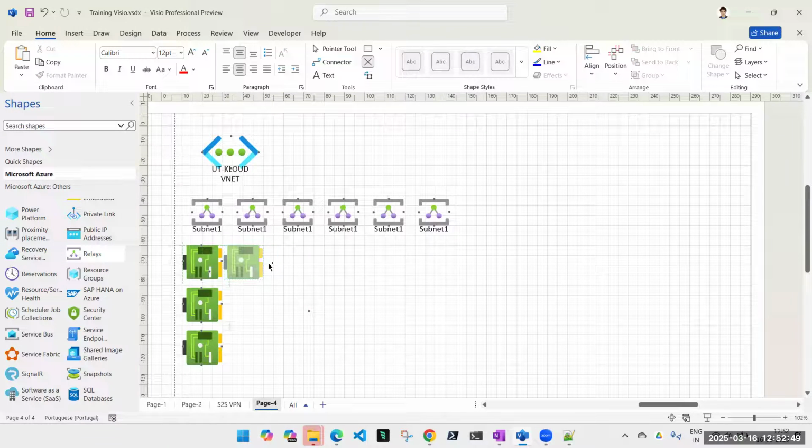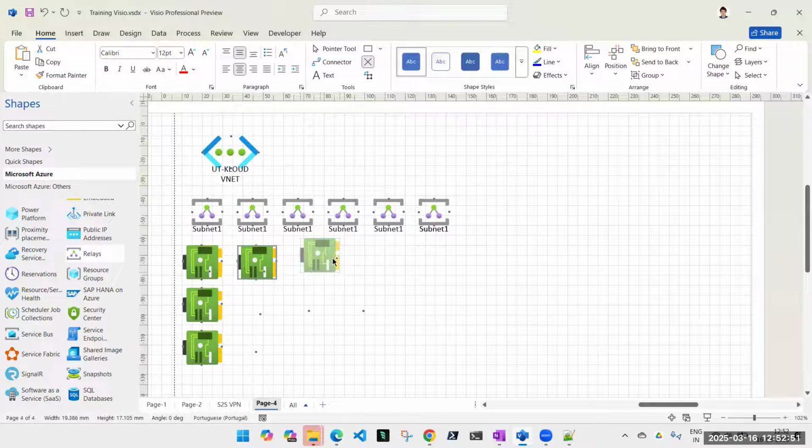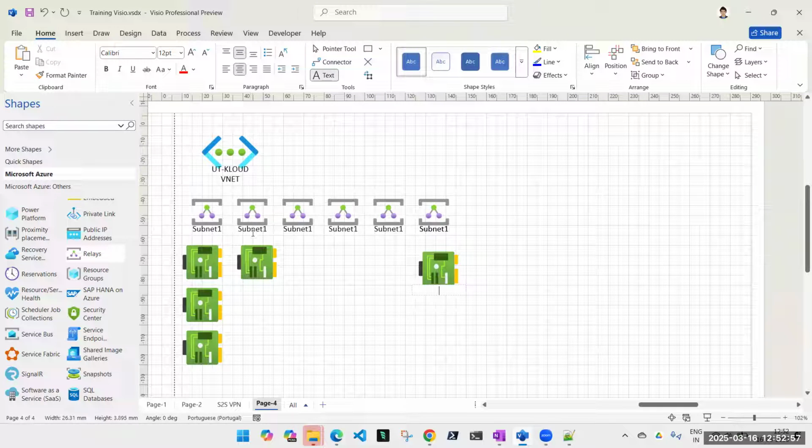It will be easier for you to understand, hence I'm creating the diagram. Otherwise, we can go ahead without it. Okay, now let's say this is subnet 2, subnet 3, and I'm calling it subnet 6.